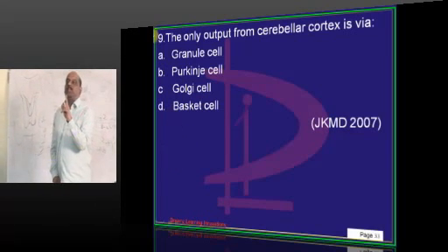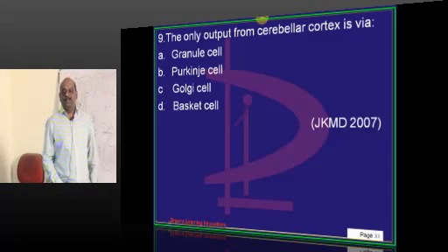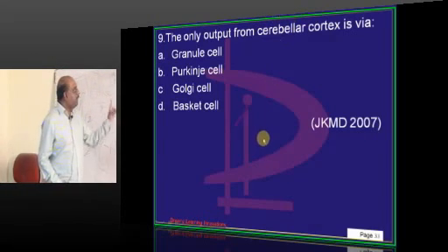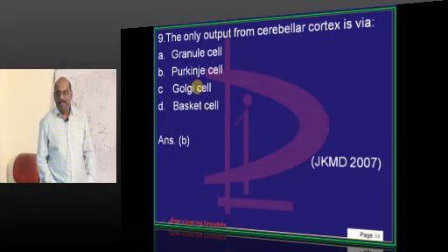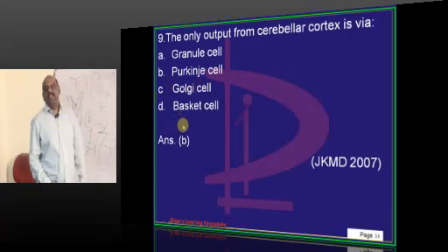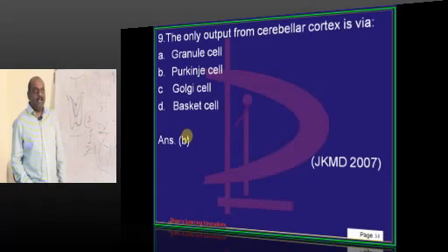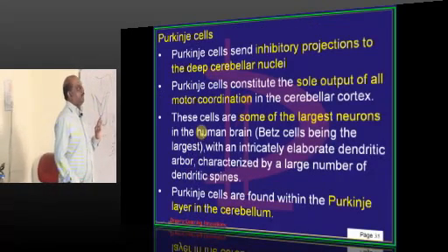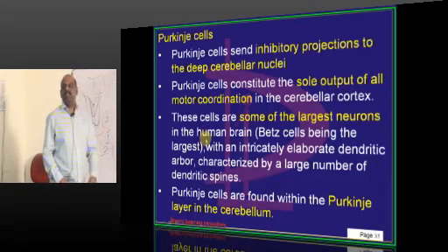What is the only spokesperson of the cerebellar party? The only spokesperson is the Purkinje cell. If any output has to go out of the cerebellar cortex, it can go only from the Purkinje cell and nowhere else. So cerebellar histology and physiology is a favorite area for the examiner, where you have to be very sure what is meant by climbing fibers, basket cells, and what neurotransmitters are produced.